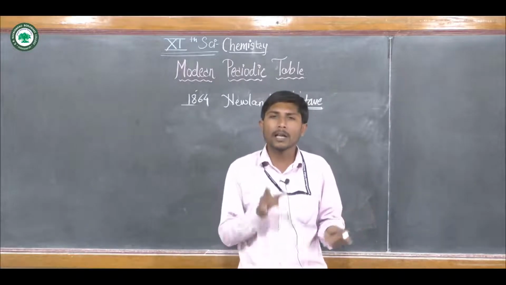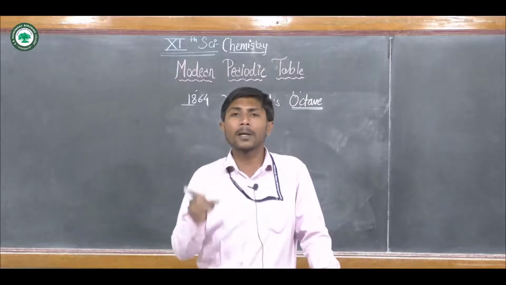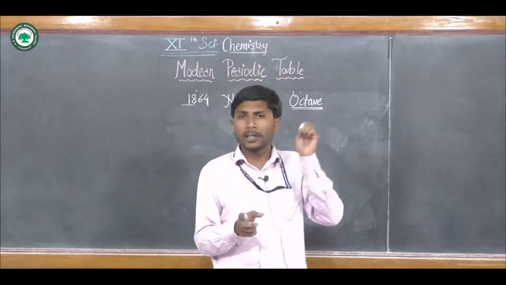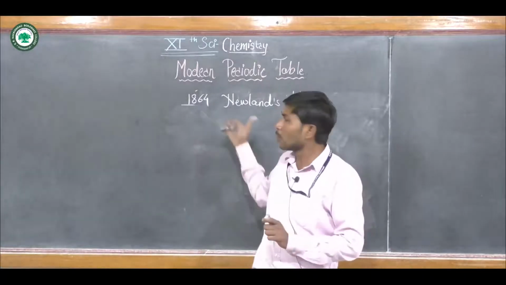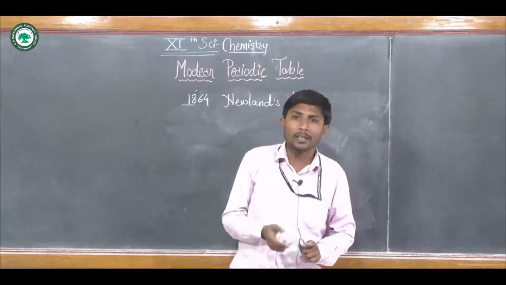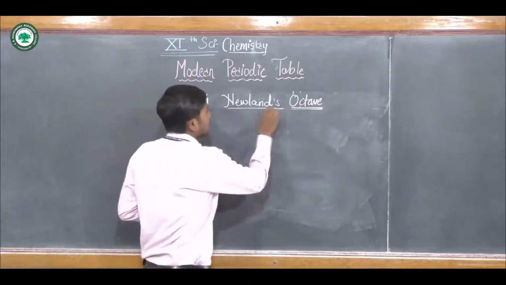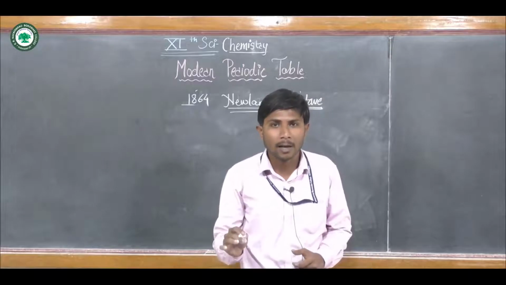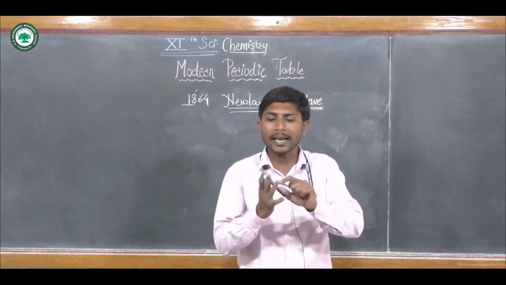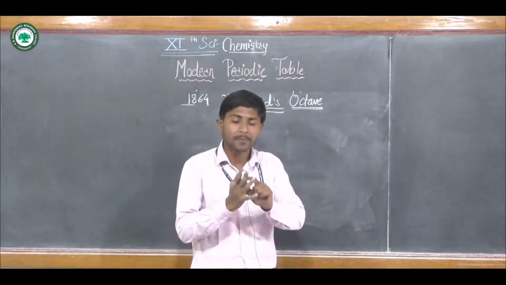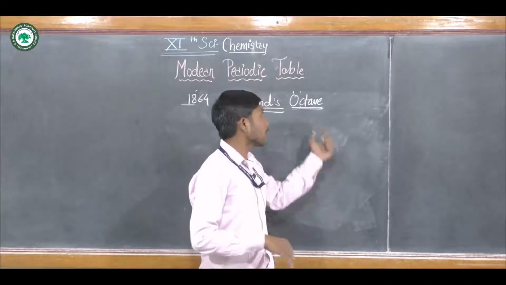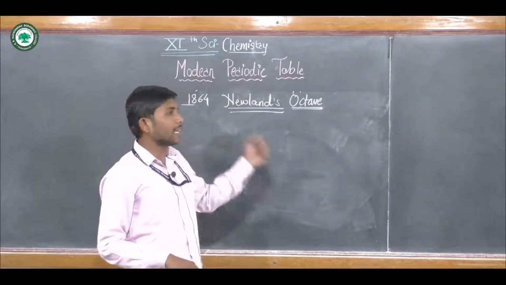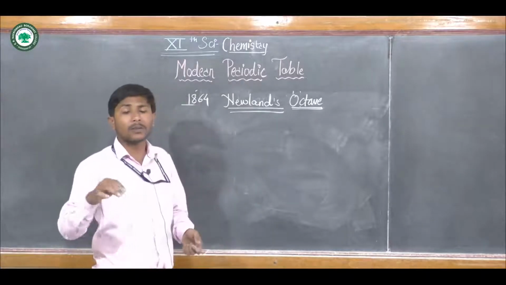This was the law of Newland's octave: the properties of every 8th element are the same as the properties of the first element. That's why this classification is known as Newland's octave. We have seen the musical octave, sa, re, ga, ma, pa, dha, ni and sa, where starting from sa, the 8th note is again sa. Likewise, that's why the name octave was given. Newland's octave classified elements according to their increasing atomic masses.